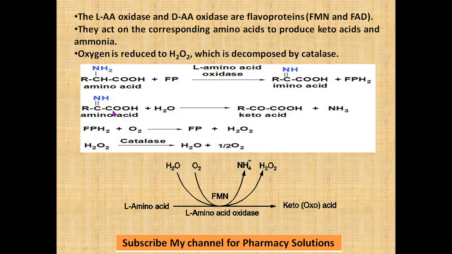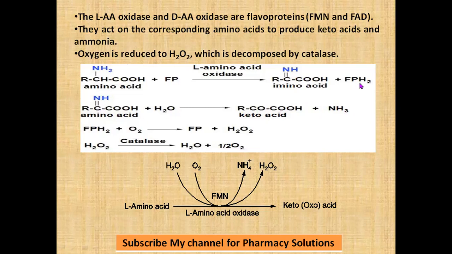So what is happening? This NH and this H2 will form and liberate ammonia. Ammonia is liberated, and this O is attached to this carbon atom to form a keto acid, RCOCOOH. That will be a new keto acid. So correspondingly, it will produce a keto acid. So this is the keto acid and this is the ammonia.